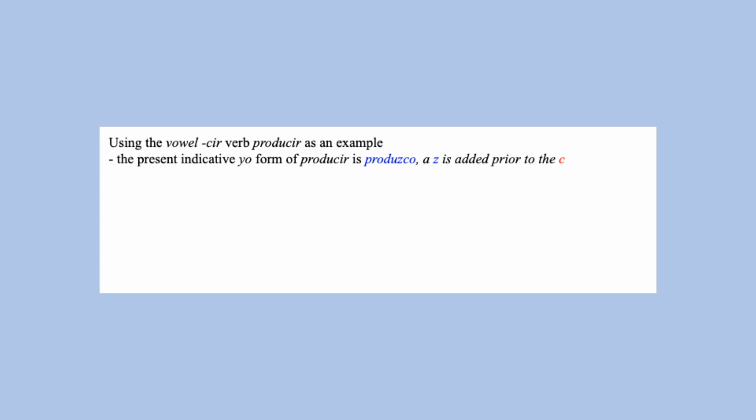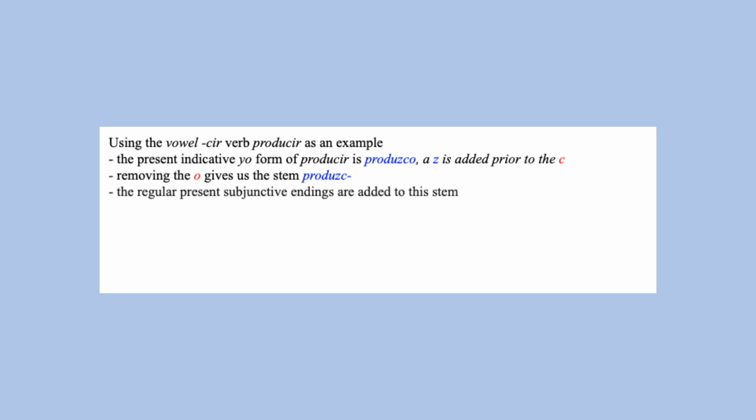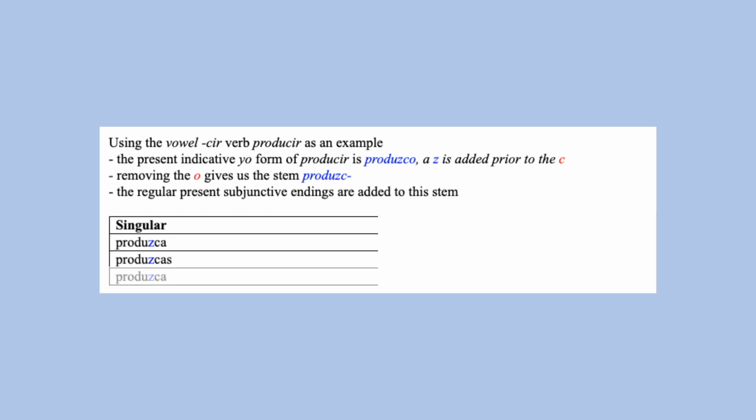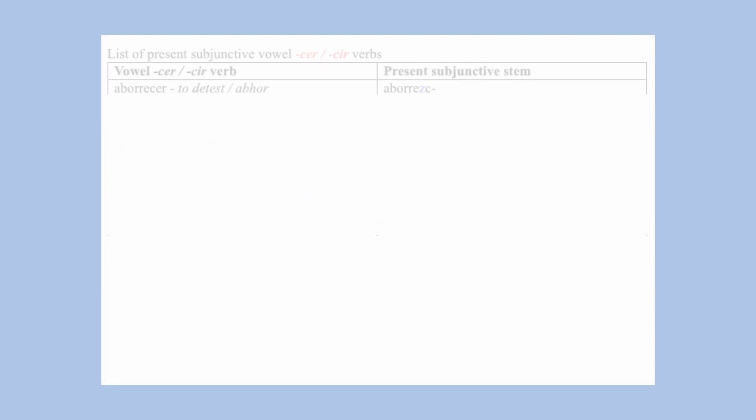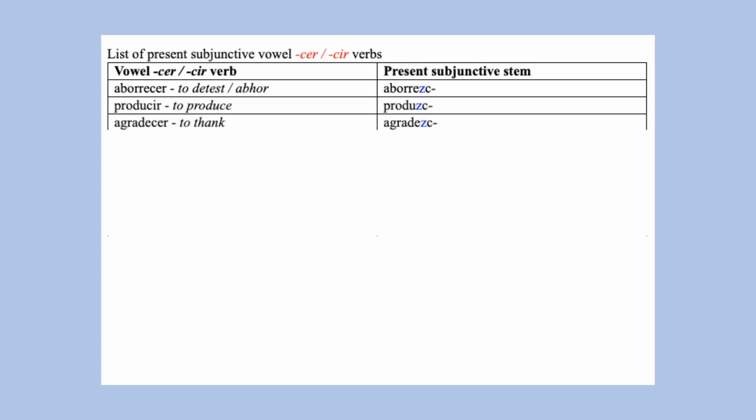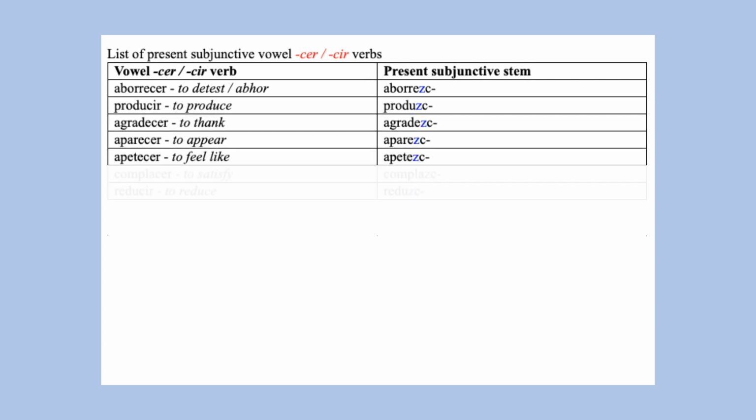For the verb producir, a vowel precedes its ending, so the first person singular present tense form is produzco, with the z added prior to the c. We remove the o, giving us the stem produzc, and to this stem we add the present subjunctive endings afterwards. Produzca, produzcas, produzca, produzcamos, produzcáis, produzcan. These are the present subjunctive stems for cer and cir verbs with a vowel preceding their ending.